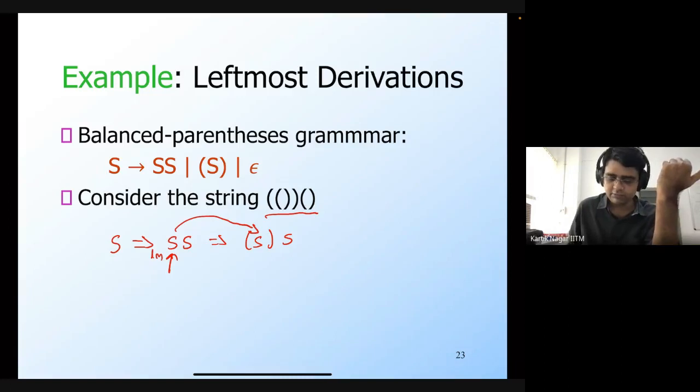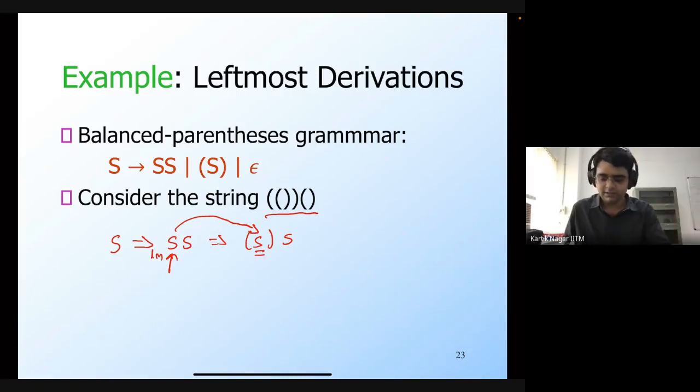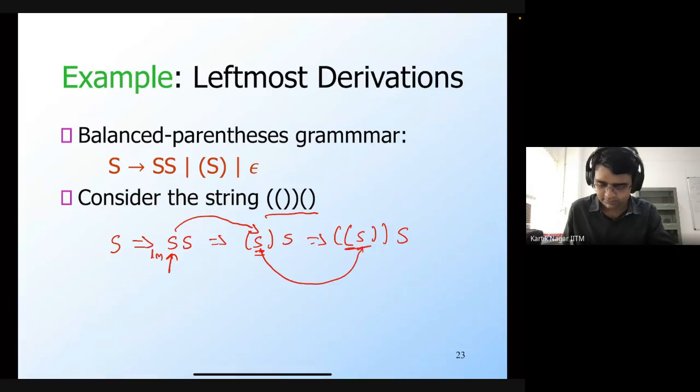Now again I'm forced to pick the leftmost non-terminal, which is this S again. So I need to apply another production rule. I can apply the same production rule again. All I've done is replace this S with this string, and the rest of the symbols have remained the same. But I have used again this production rule that S generates opening bracket, S, closing bracket.